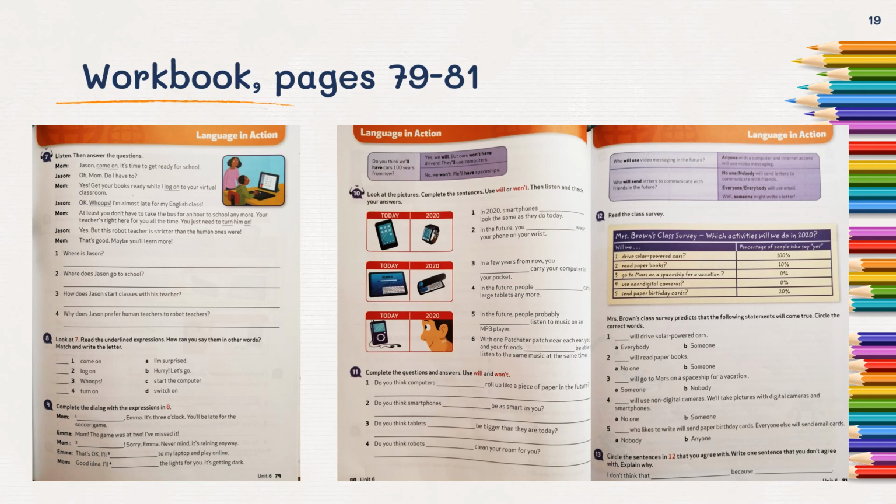On page 80, exercise 10, you have to complete the sentences using will or won't. In exercise 11, you have to complete the questions and answers. You have to use will and won't.